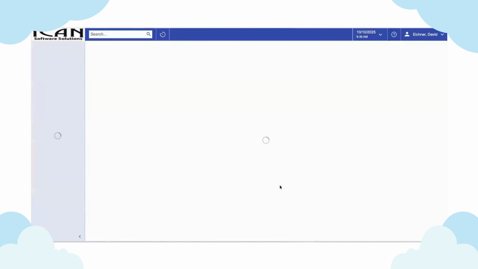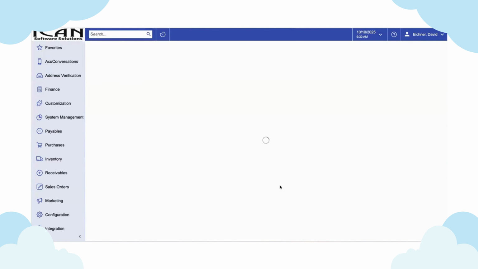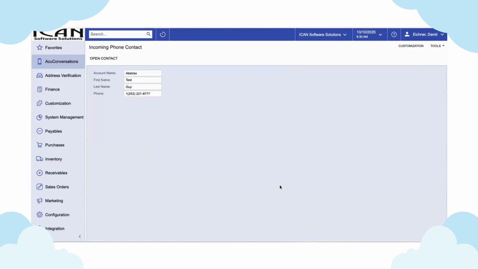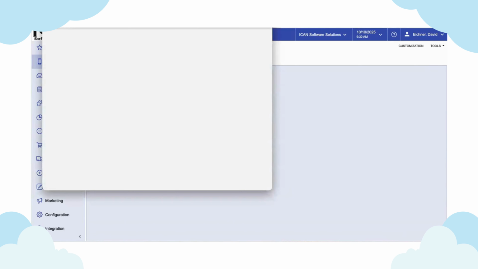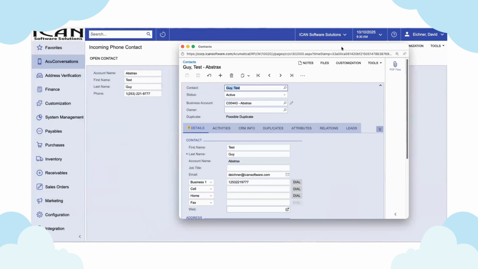So when we have an incoming phone call, you'll notice that over on the right, Zoom phone is popping up the message and asking me to answer, but it's also letting me know in Acumatica the contact that's calling me. And if I choose to, I can open that contact here as well, and I can see the information that's coming into here. I'm going to go ahead and hang up the call,